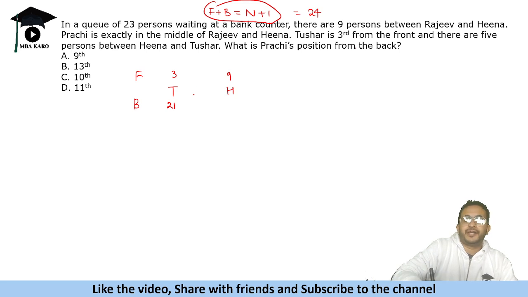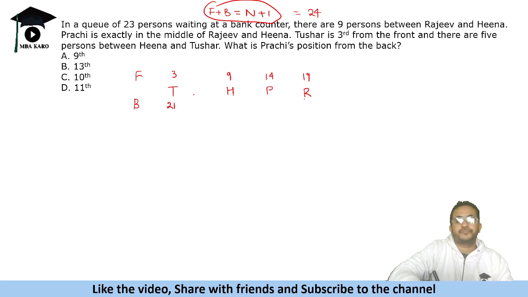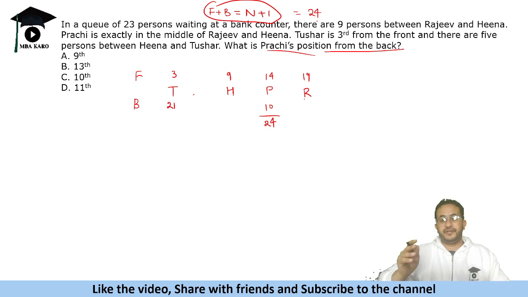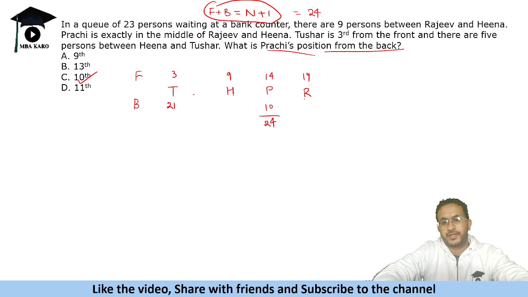Now there are 9 persons between Rajiv and Hina. If we take 9 persons away from Hina, the tenth person is Rajiv. Rajiv is going to be 19 from here. Prachi is exactly between Rajiv and Hina. Rajiv is 19 and Hina is 9, so Prachi is going to be 14. We have to find Prachi's position from the back. This is 14, so using n plus 1, 24, we get the position as 10th from the back. So this is the answer.